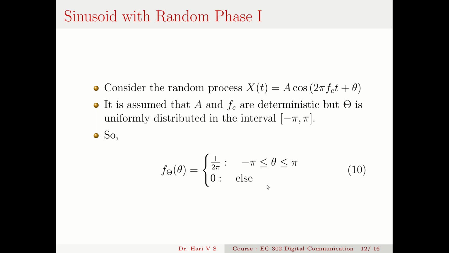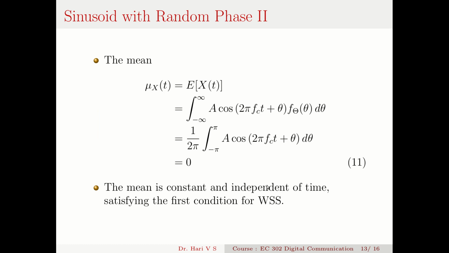Outside it is 0. If that is the case, the mean μ_X(t) of the random variable, that is the expectation of x(t), is the integral from minus infinity to infinity of A cos(2π f_c t + θ) f_Θ(θ) dθ, because A is deterministic, f_c is deterministic, and only θ is a random variable.